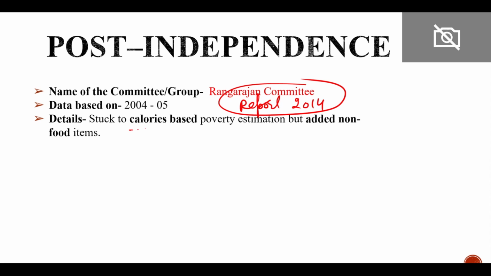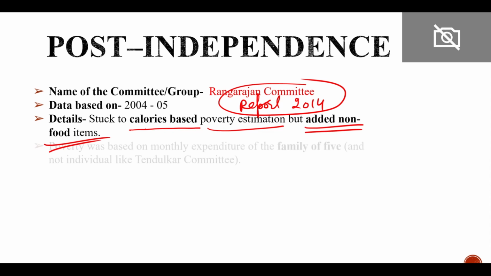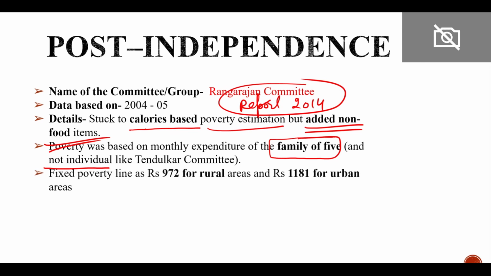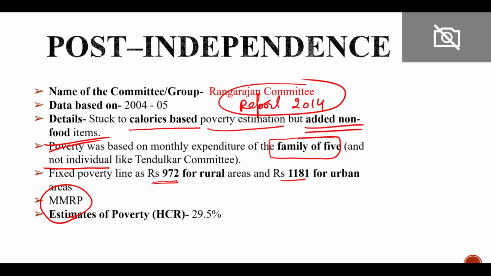So they also stuck to calorie based poverty estimation, but they also added some non-food items. And for the first time they talked about the monthly expenditure of a family of 5 rather than the individual, which was in existence before this committee. The poverty line was fixed at 972 for rural area and 1181 for the urban area. They used MMRP, mixed modified reference period, and their estimation of poverty was 29.5.